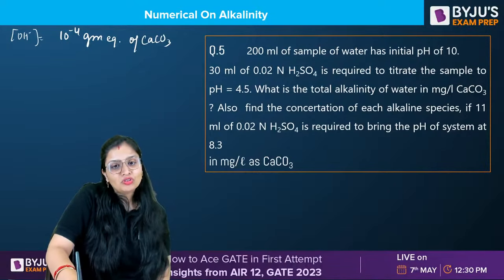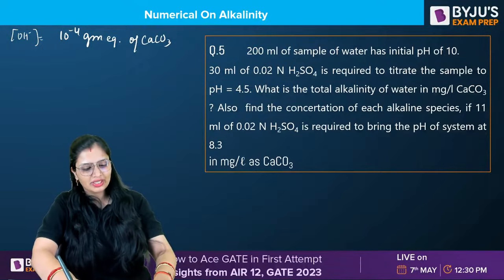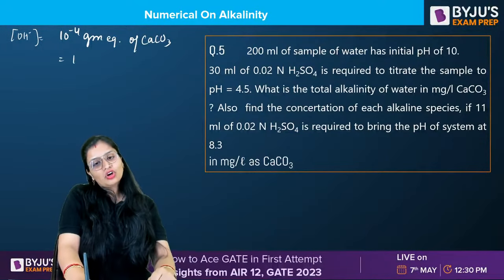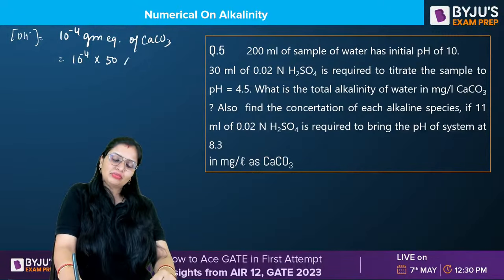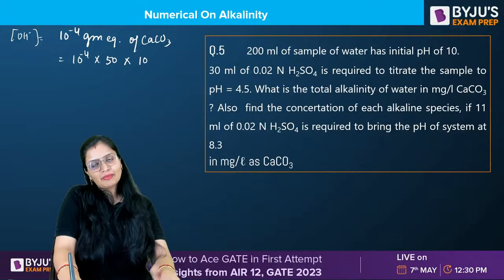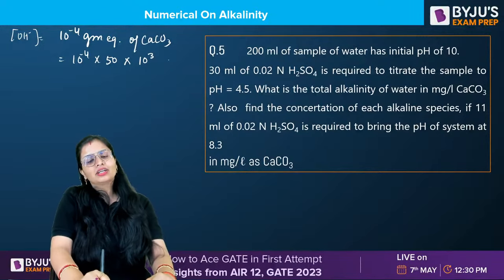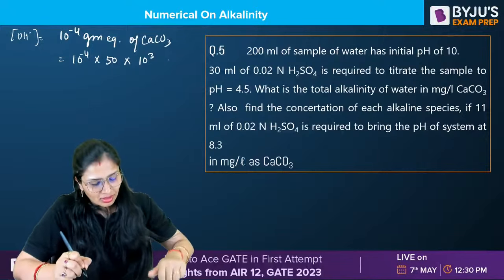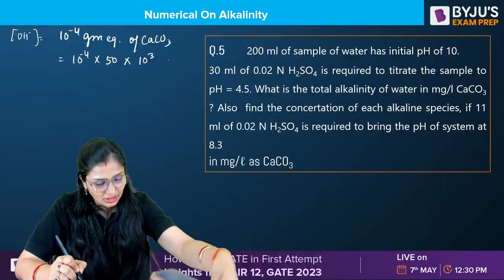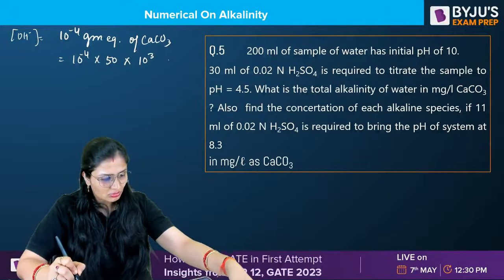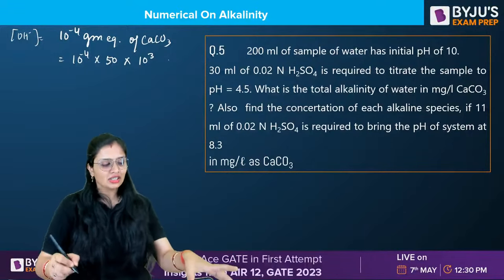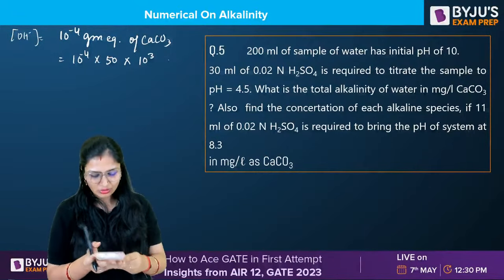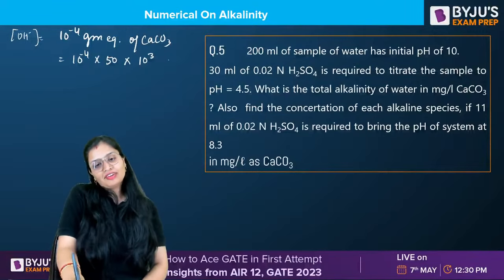But I want to remove this equivalent. I don't want this equivalent. So what I will do is multiply by 50, which is the equivalent weight of calcium carbonate, and for converting gram into milligram, I'll multiply by 10 raised to power 3. So how much will I get, guys? Anybody got the answer? Everything will get cancelled out. Oh, Arun got it. Very good. 5 mg per liter.